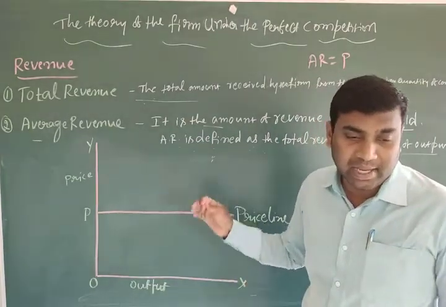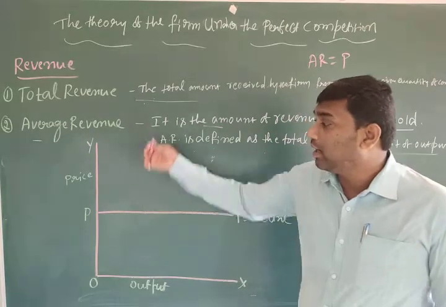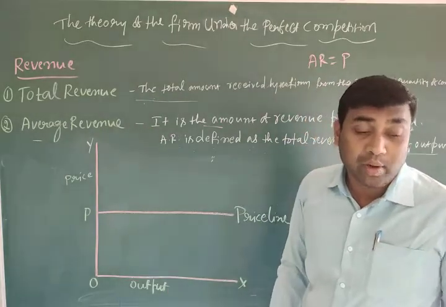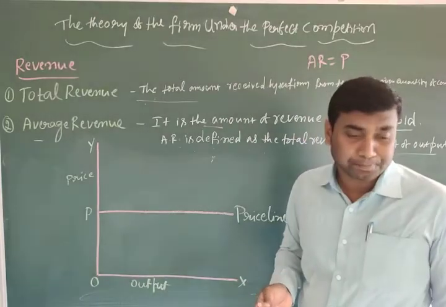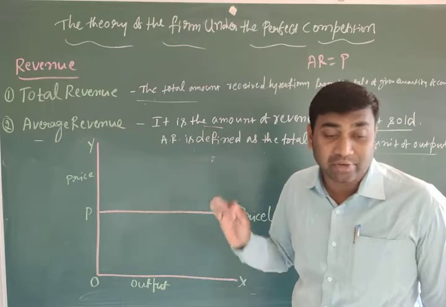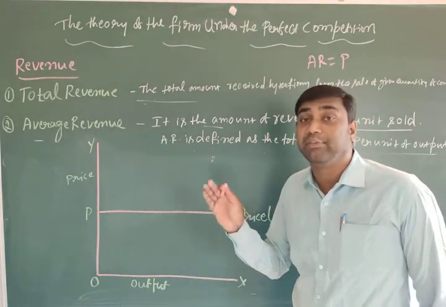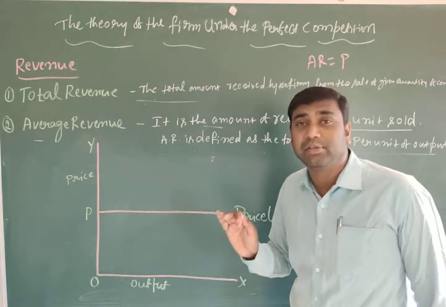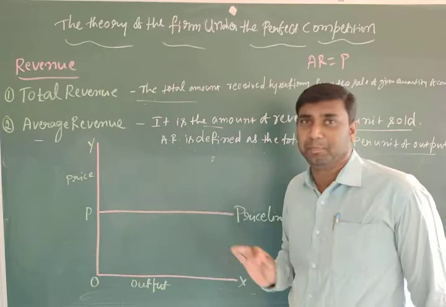This price line shows that for different values of output, the market price is the same.